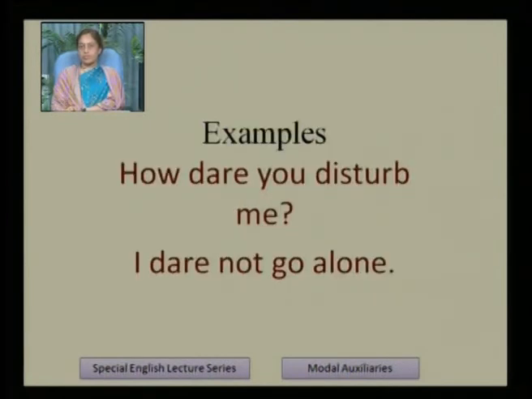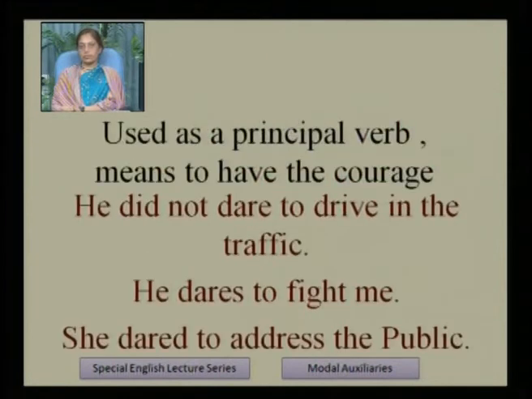Examples. How dare you disturb me? I dare not go alone. So in these sentences, how dare you disturb me, these are the sentences of showing courage. How dare you disturb me? So this modal auxiliary is used for fearlessness. I dare not go alone.